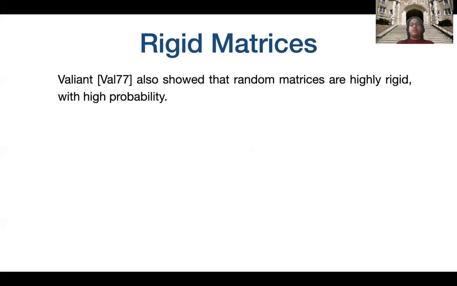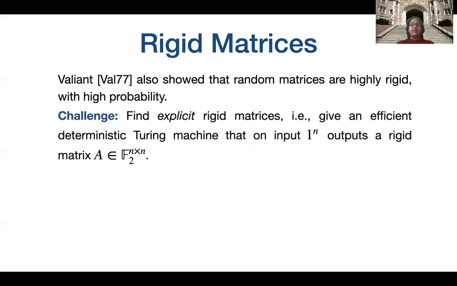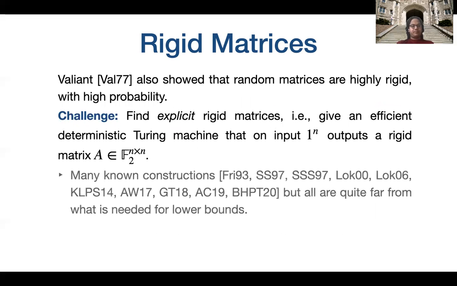Valiant, in a seminal paper, also showed that random matrices are very highly rigid with high probability. The challenge, as for many other things in complexity theory, remains to find explicit rigid matrices. That is, we want to give an efficient deterministic Turing machine that on input 1 to the n outputs a rigid matrix of size n times n. There are many known constructions for the above, but all of those are quite far from what is needed to get real lower bounds.